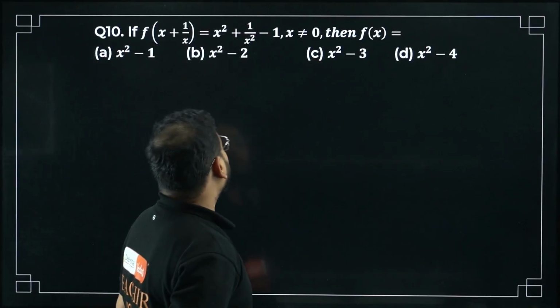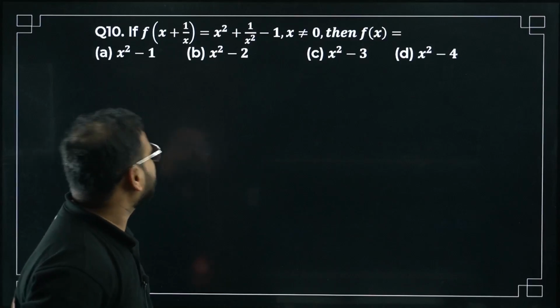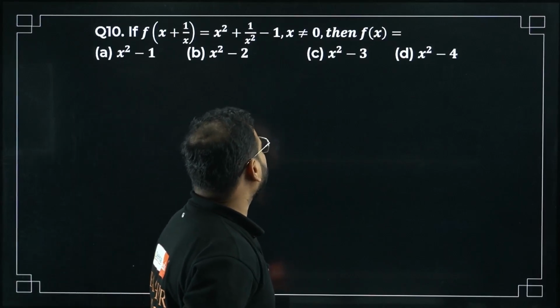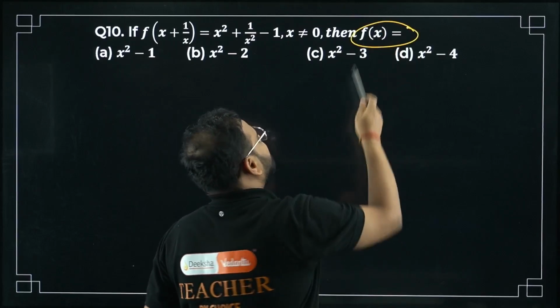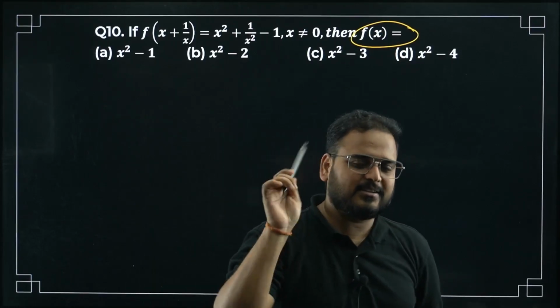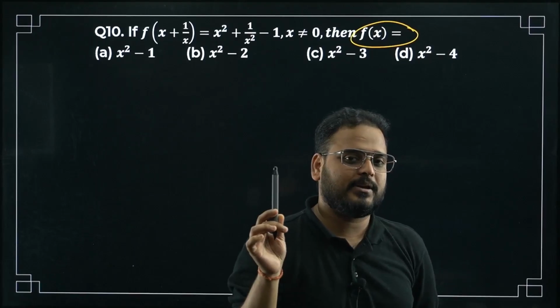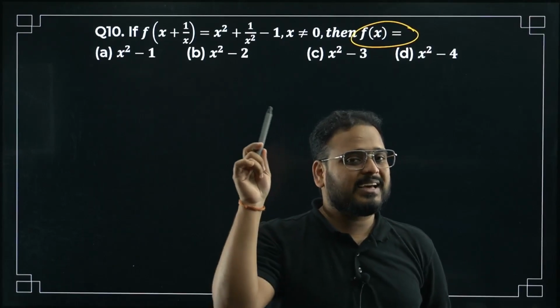If f of x plus 1 by x equals x square plus 1 by x square minus 1, then find the value of f of x. This is a very simple question. If you understand the concept of functions properly, know this: I can replace any variable in a function.